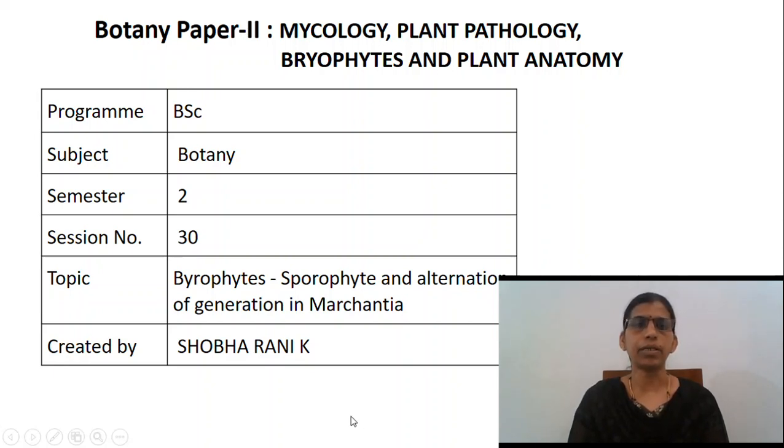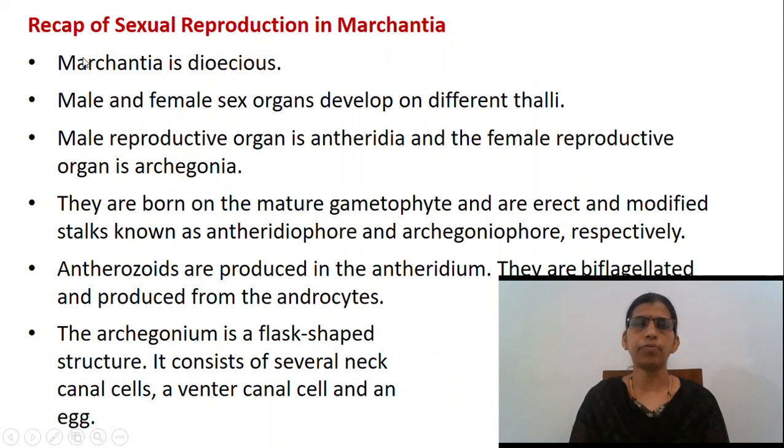For the better understanding of the sporophyte and alternation of generation of Marchantia, let us first have a recap of the previous session, that is the sexual reproduction in Marchantia. Marchantia is dioecious, that is, male and female sex organs develop on different thalli.